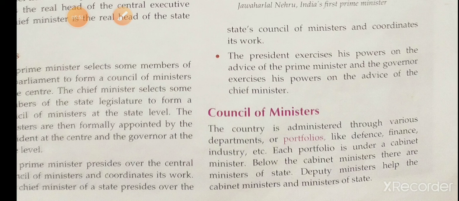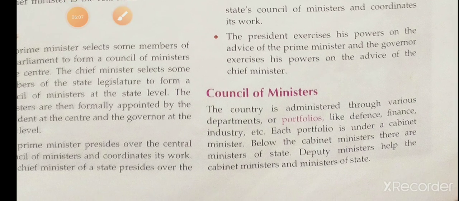The prime minister leads the council of ministers at the central level. The chief minister leads the council of ministers at the state level. At the central level, the prime minister is the captain of the council of ministers, and at the state level, the chief minister is the captain. A council works as a team, and all the ministers are responsible to the legislature for the decisions taken by the council.